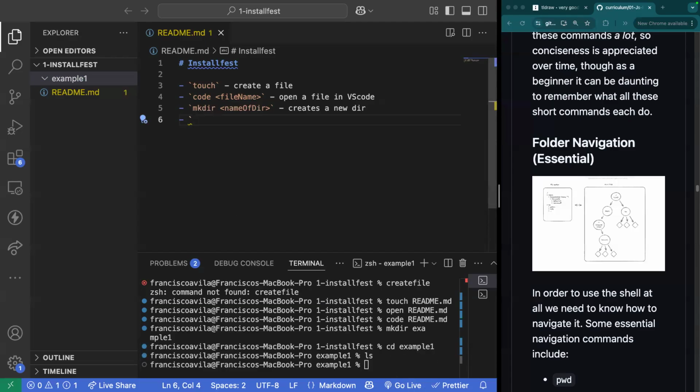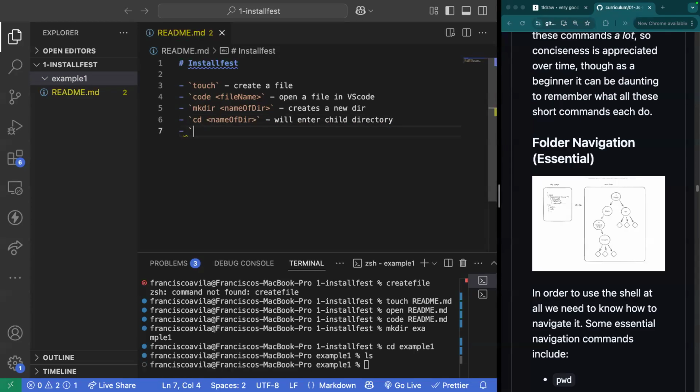So let's go ahead and do that. We created a directory. We know change directory followed by name of directory will enter child directory.